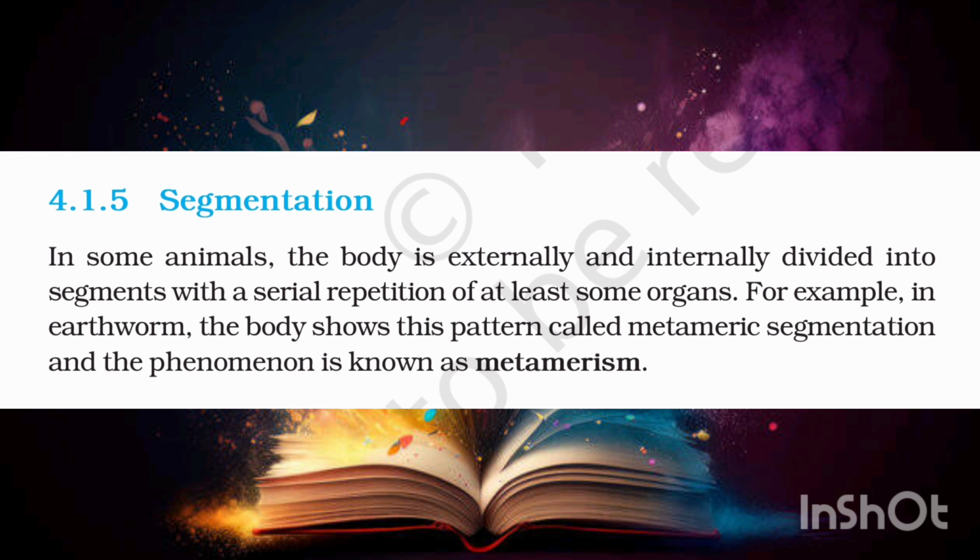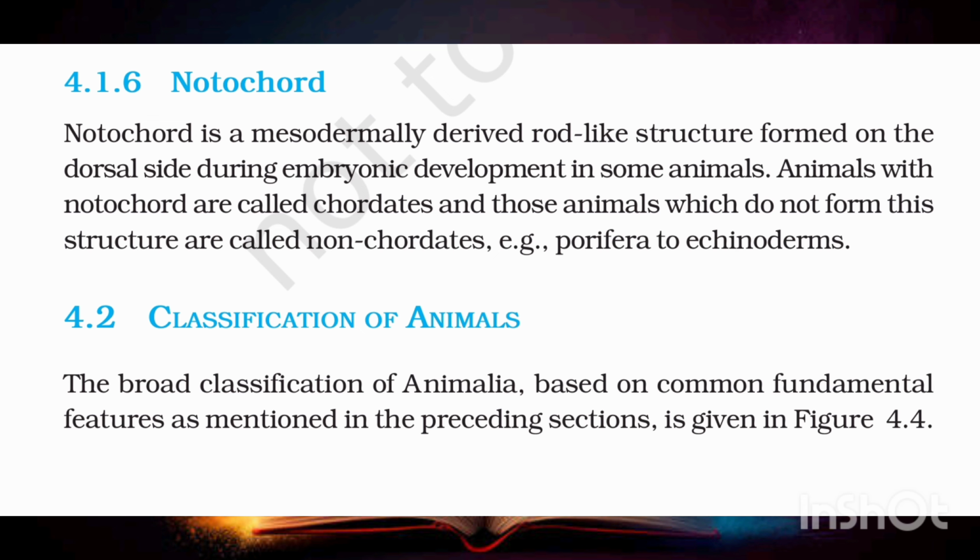Metamerism. In some animals, the body is externally and internally divided into segments with a serial repetition of at least some organs. For example, in earthworm, the body shows this pattern called metameric segmentation, and the phenomenon is known as metamerism. Notochord is a mesodermally derived rod-like structure formed on the dorsal side during embryonic development in some animals. Animals with notochord are called chordates, and those animals which do not form this structure are called non-chordates, e.g., porifera to echinoderms.